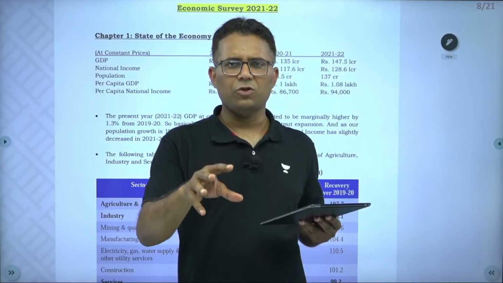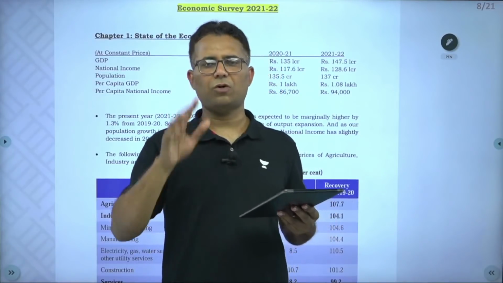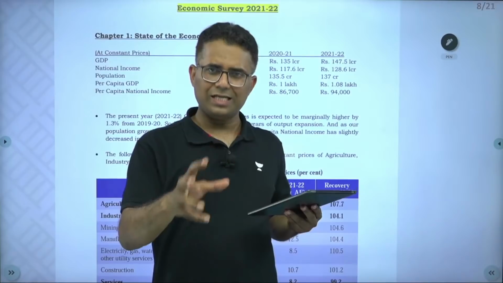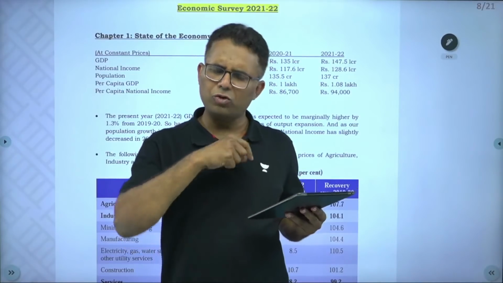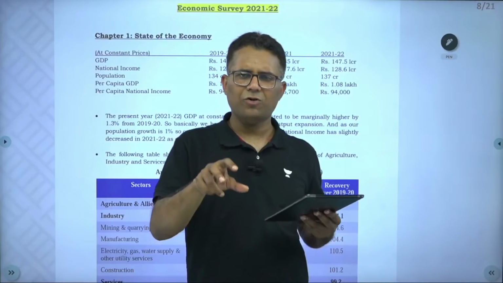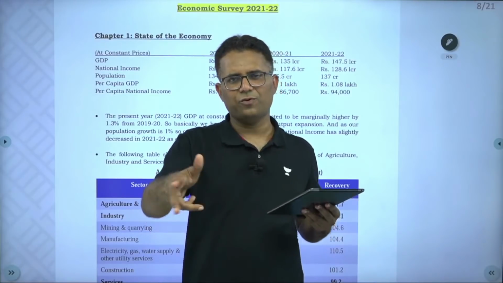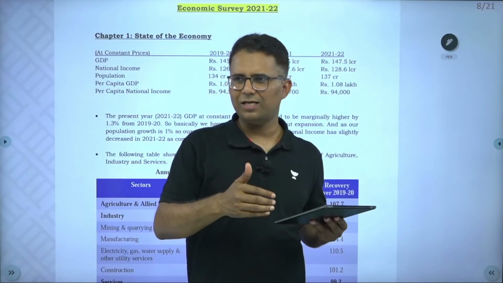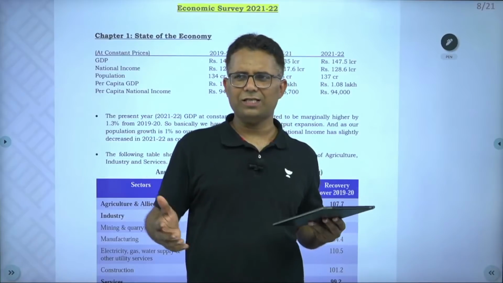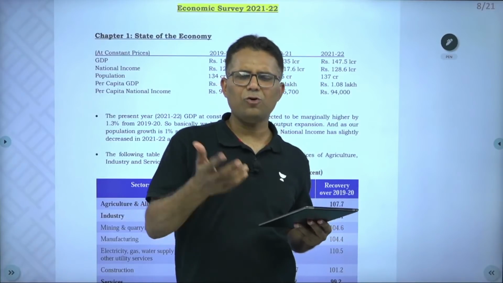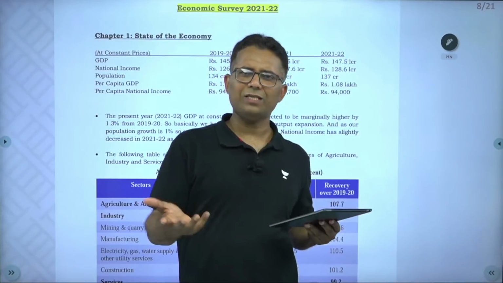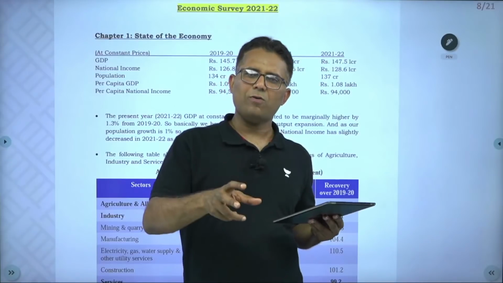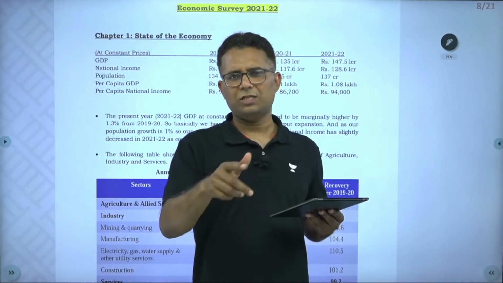it's very difficult for students to extract relevant information out of it. And it has been too loaded with data, and that data is also such that you can't frame a question on that. Quarterly data. Now, quarterly variations in GST or debt, these things should not be asked in your exam. It's better to ask about trends, because quarterly data even I can't remember. So the way the economic survey presents the data, that data is not relevant for you.